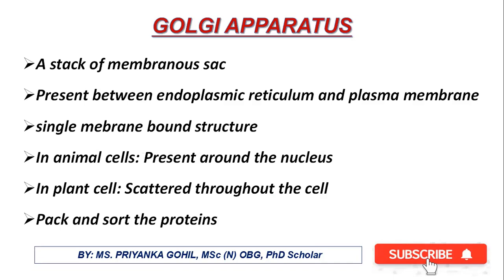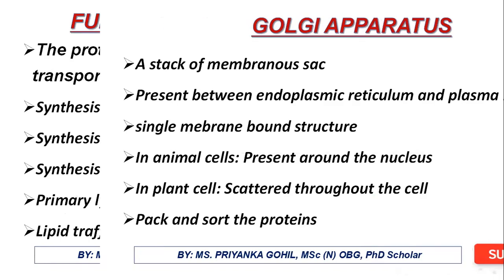Now if you see in the animal cell, it is present around the nucleus, while in the plant cell, it is scattered throughout the cell. Now this cell organelle, the Golgi apparatus, it packs and sorts the proteins before they are sent to their destination.